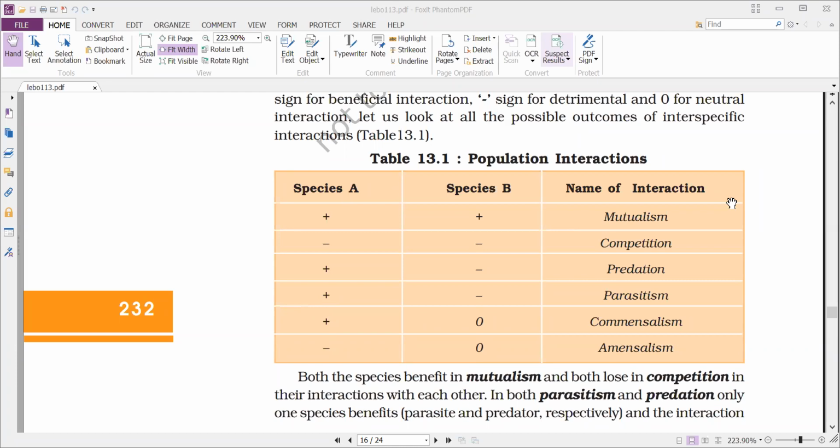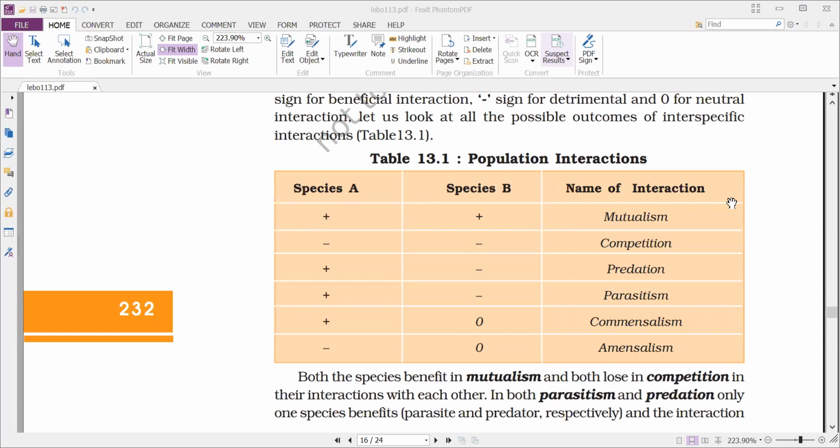Next, competition. Competition is an interaction between two different species in which both organisms are affected. Both organisms are losing from that environment. That's why we have given a negative symbol for both species in a competition.